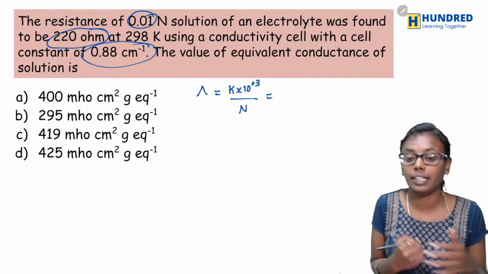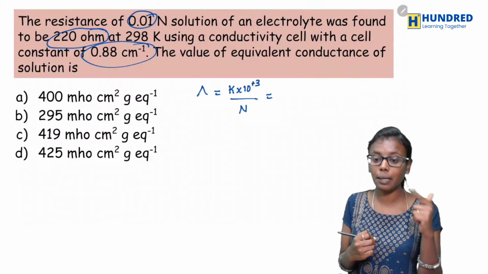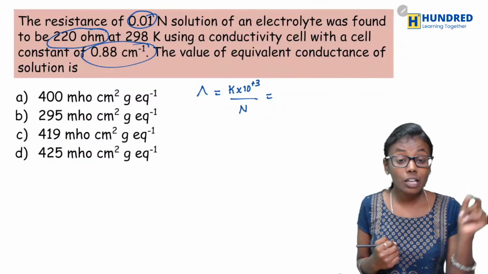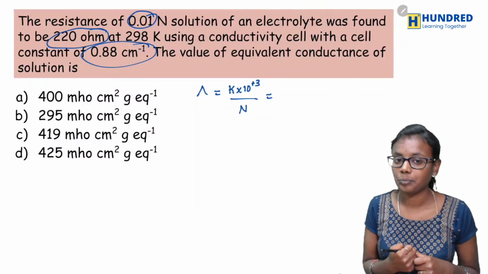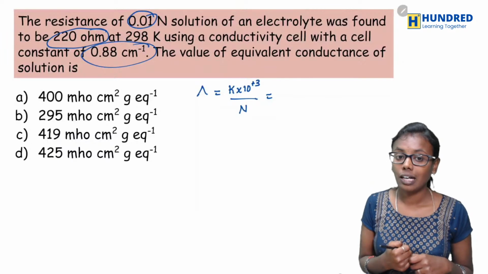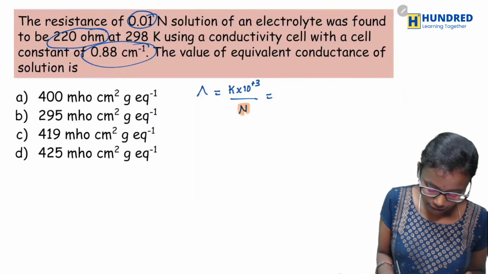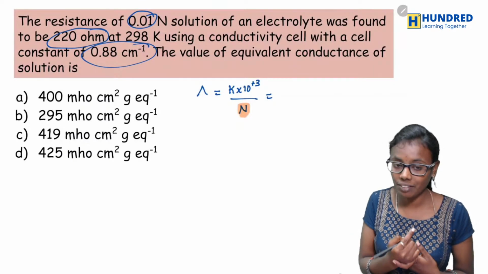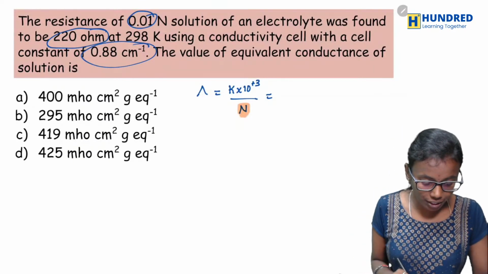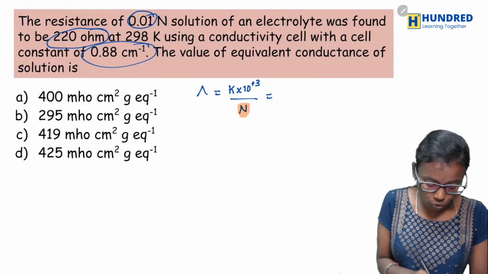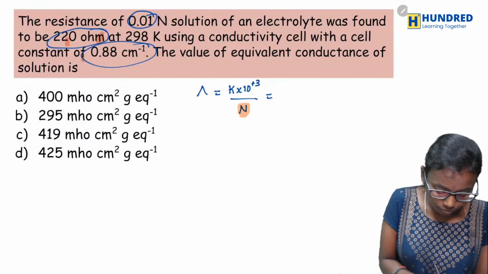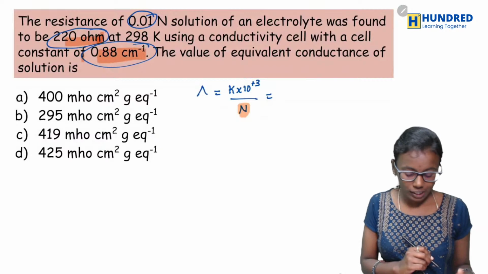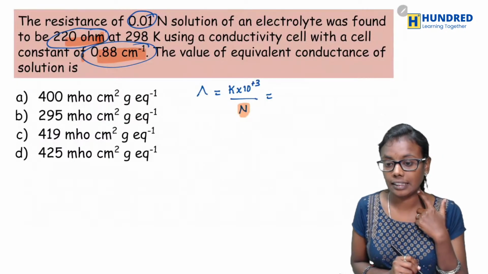They have given you the normality, but they have not given kappa. What they have given is the cell constant and the resistance.